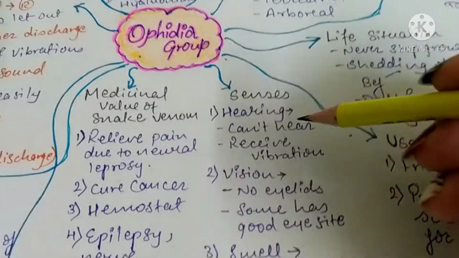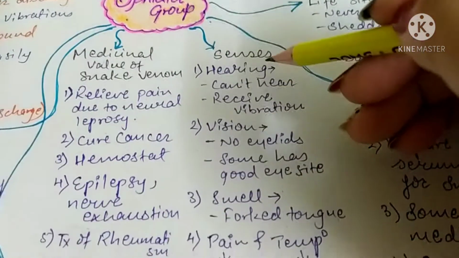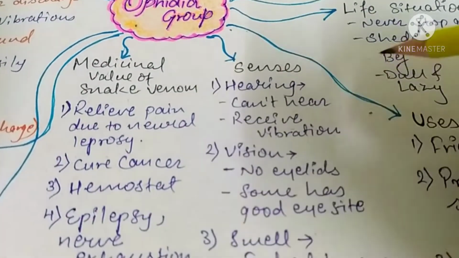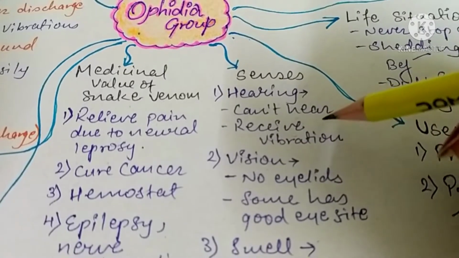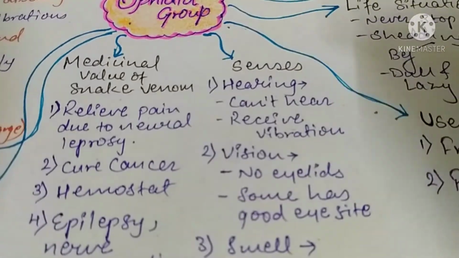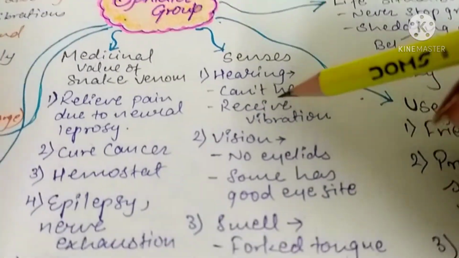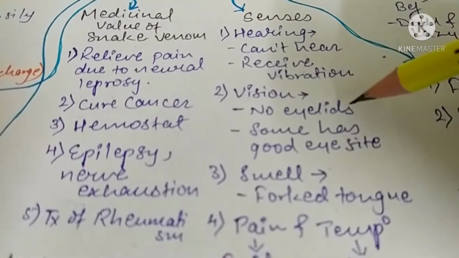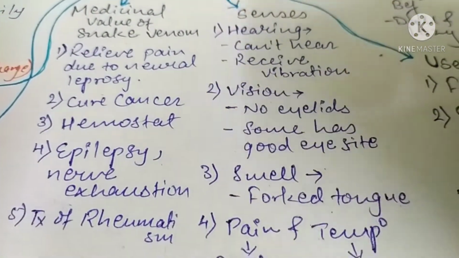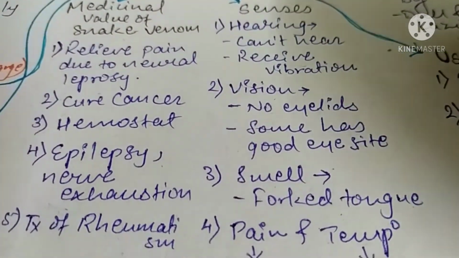Let's see the senses now. As humans have 5 main senses, snakes also have the same. First is hearing. Snakes are deaf, they cannot hear anything, but they can sense the vibrations of animals or creatures or any humans around them. That vibration sense is well developed in them. Then vision: they have no eyelids, and their eyes are very shiny, and while shedding their skin, their eyes also change color.